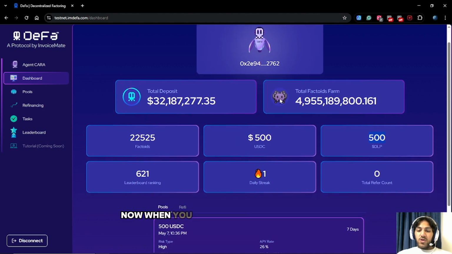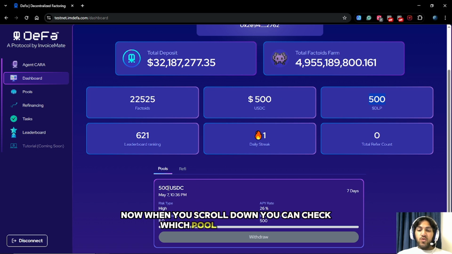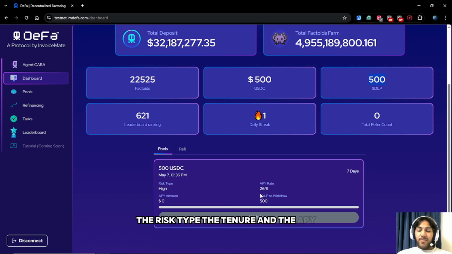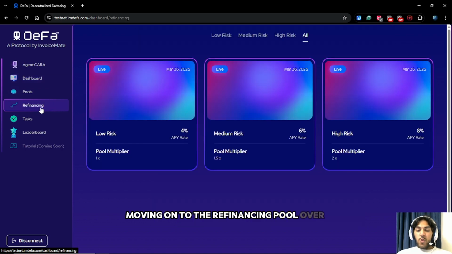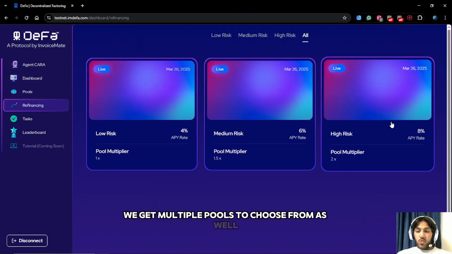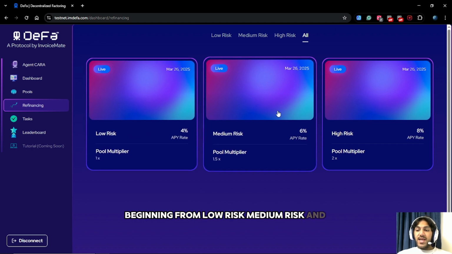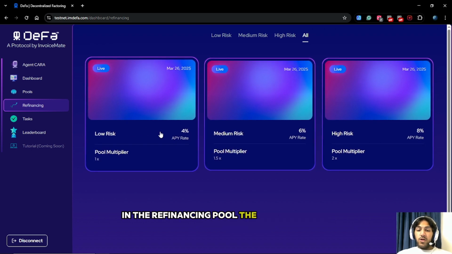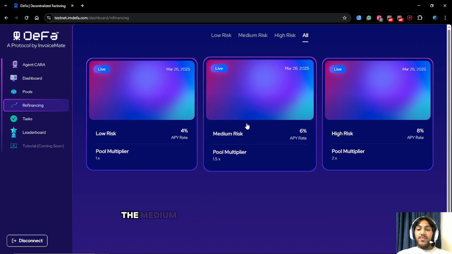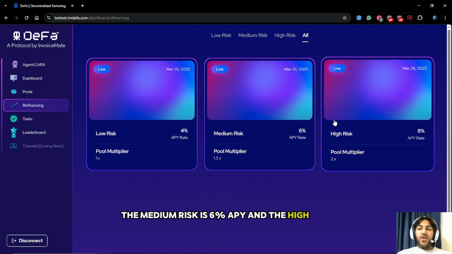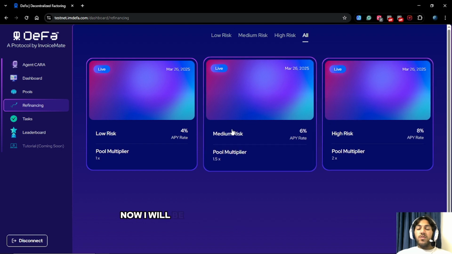Now when you scroll down, you can check which pool you invested in, the risk type, the tenure, and the APY. As you can see, the risk type is high, the APY is 26%, and the days are 7. Moving on to the refinancing pool, over here we get multiple pools to choose from as well, beginning from low risk, medium risk, and high risk. In the refinancing pool, the low risk is 4% APY, the medium risk is 6% APY, and the high risk is 8% APY. Now I will be choosing medium risk, which is 6% APY.